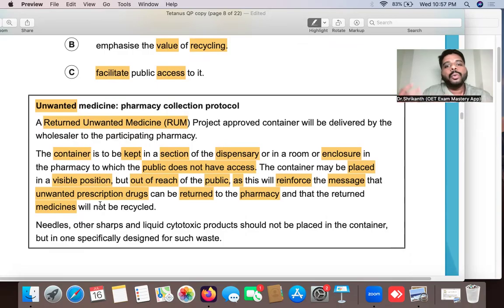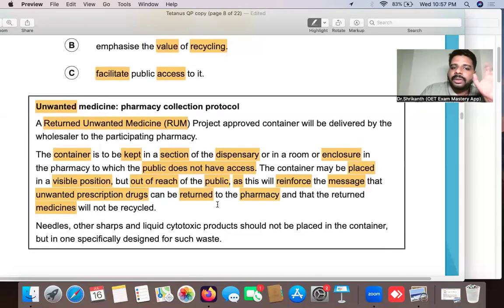So at least a person who needs it will get the medication. So that message we can reinforce. Okay, so that is the main intention why this machine should be kept out of reach from the public. You understand? Like this, you must be able to think very clearly. Okay, and that returned medicines will not be recycled.